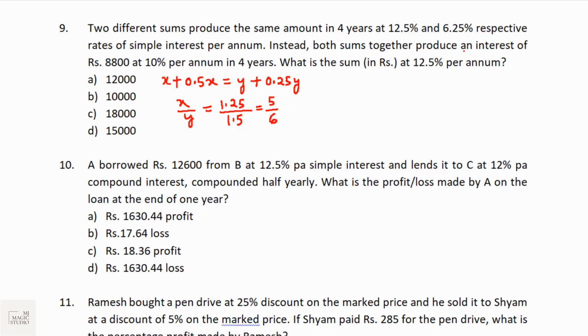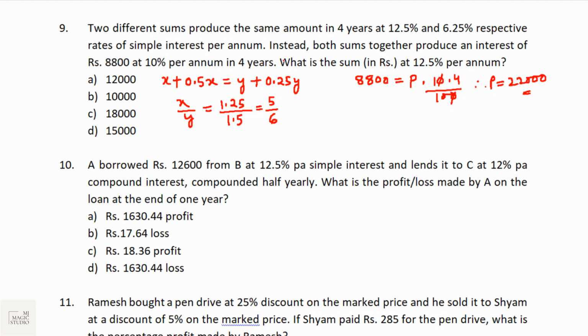Instead, both sums together produced an interest of 8800. This is interest at 10% per annum in 4 years. Since nothing is mentioned, I am assuming it to be simple interest again. So 8800 equals P into 10% into 4 by 100, and if we solve this, both the sums combined equal 22,000. This x plus y is equal to 22,000.